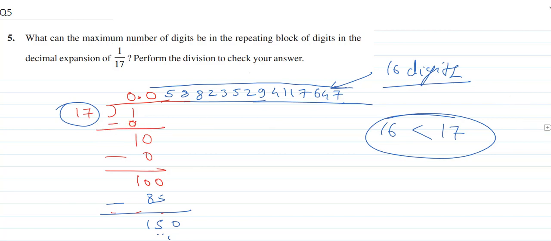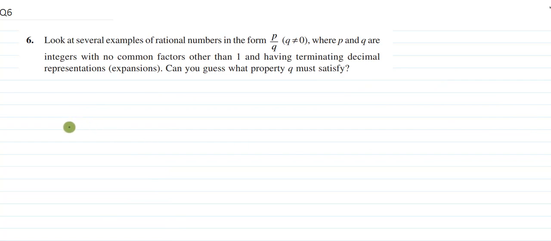Now moving to the sixth question. Look at several examples of rational numbers in the form p by q, where p and q are integers with no common factors other than 1 and having terminating decimal representation, that is expansion. Can you guess what property q must satisfy?